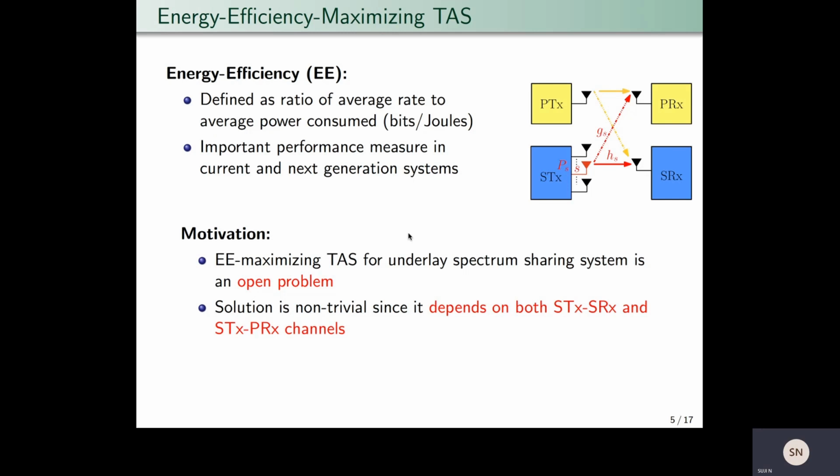To the best of our knowledge, energy efficiency maximizing transmit antenna selection rules for underlay spectrum sharing systems are an open problem. And also its solution turns out to be non-trivial when compared to conventional MIMO systems. This is because it not only depends on the secondary transmitter to secondary receiver channel power gain, but it also depends on the interference link gain to the primary receiver.